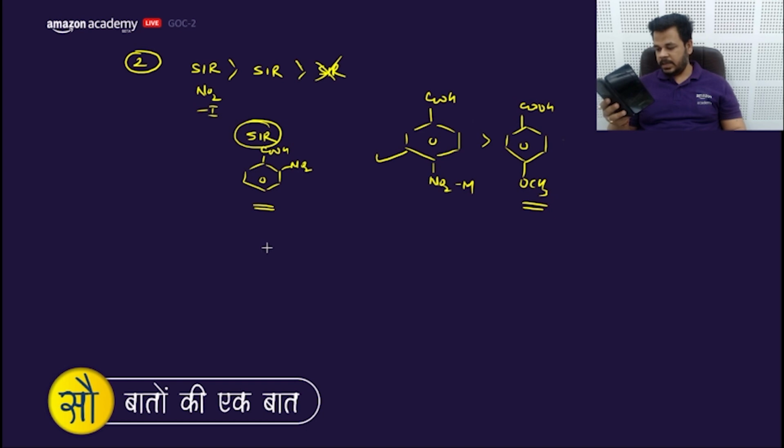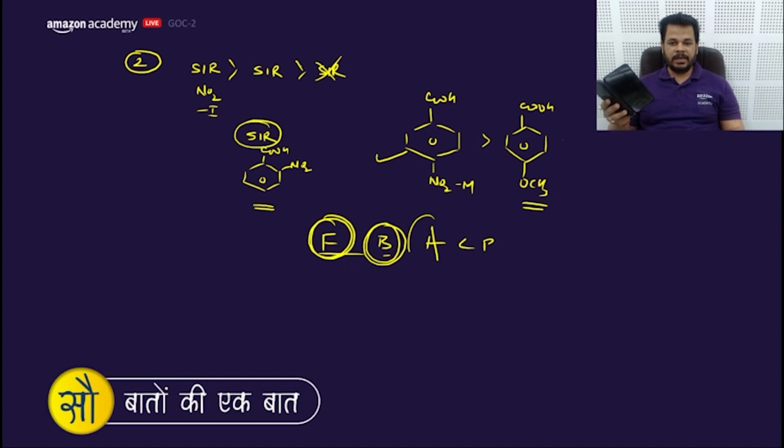And the last one says benzoic acid, formic acid and acetic acid. We have already learned this. So this would be what? Firstly it should be formic acid, and then benzoic, and then acetic. So the fourth one is incorrect.